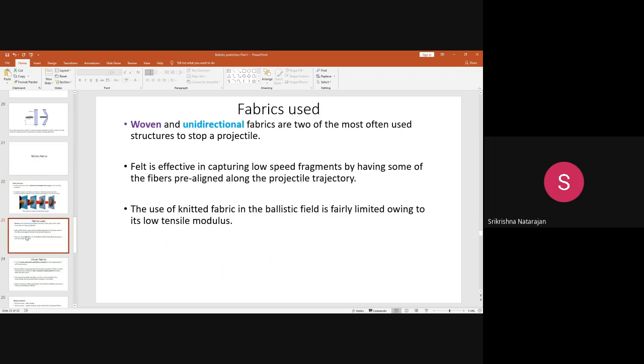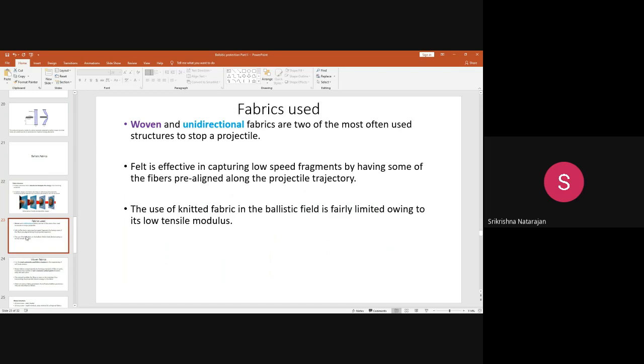Can we use a felted structure, a non-woven structure like felt material? Felt is effective only for low speed fragments. If a pistol is used, or the wearer is exposed to low speed fragments, then felt may be effective, because felt does not have a proper structure.